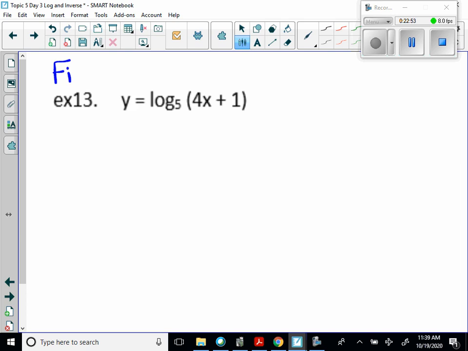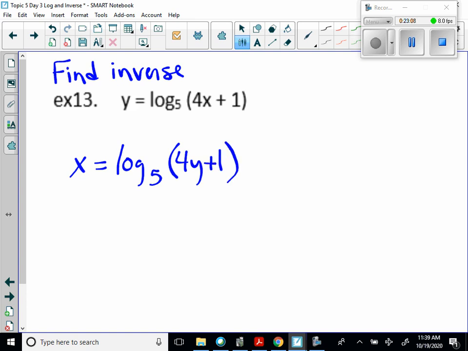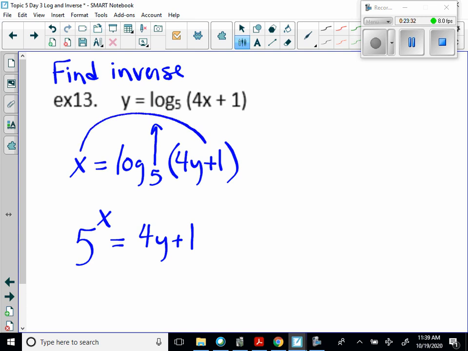That helps here. We're still finding the inverse. First thing we're going to do is take x and y and switch them. So x is equal to log base 5 of 4y plus 1. Now what's in the exponent position? The x is in the exponent position. So when we do drop and switch, we're going to say 5 to the x is equal to 4y plus 1. So the 5 goes up, and we switch this term with this term.